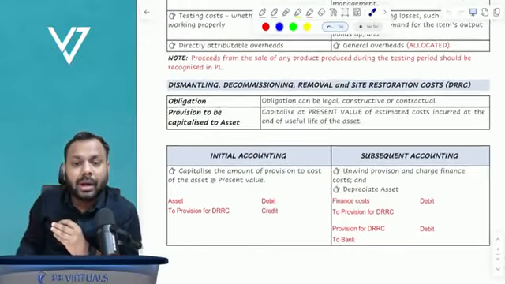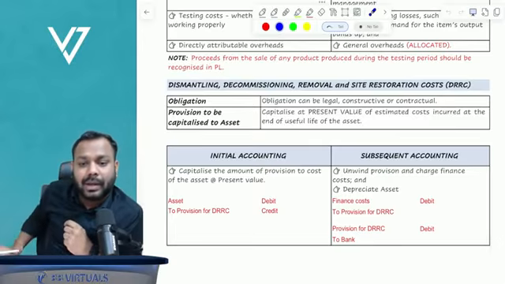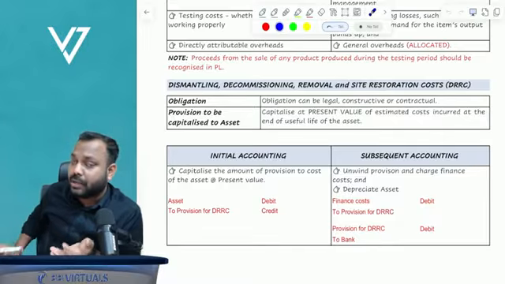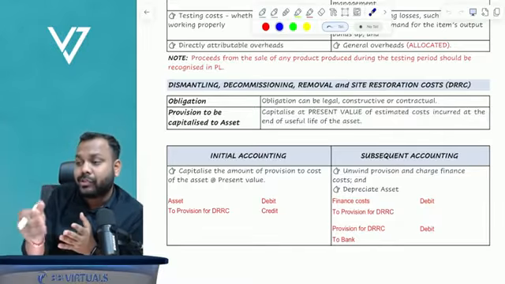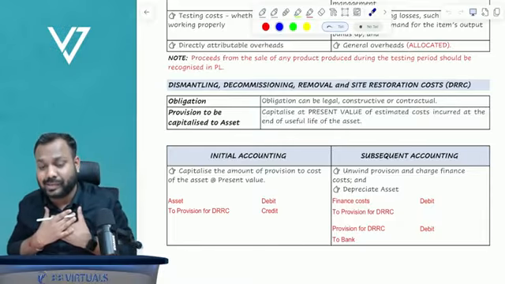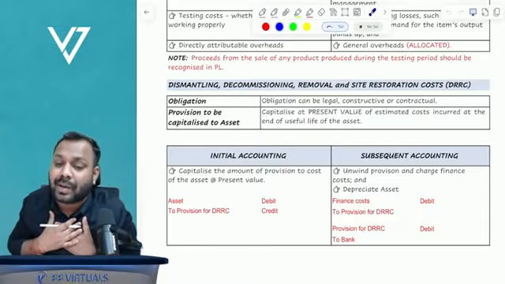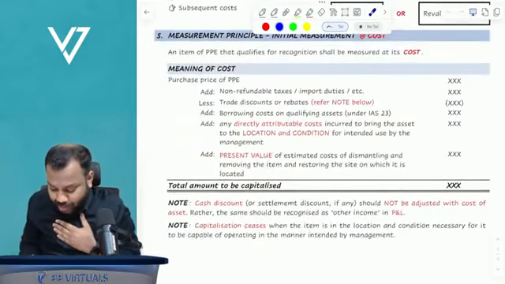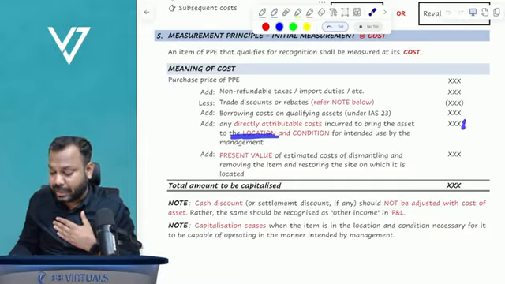Okay. Harmeet Kaur is asking, is carriage added or not? So understand, carriage is of two types. If the carriage is in the nature of bringing the asset to my premises, meaning it's a transportation cost, a cost incurred to bring the asset to my intended location, hence it will be capitalized.